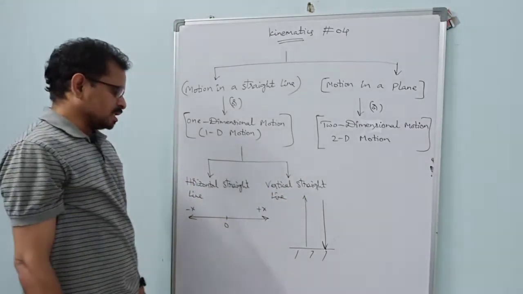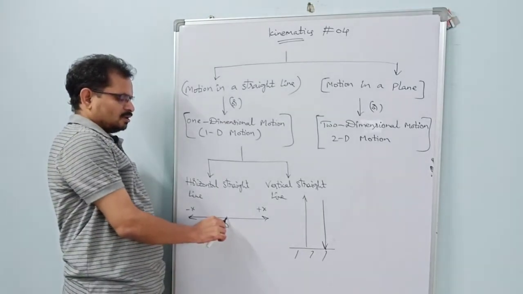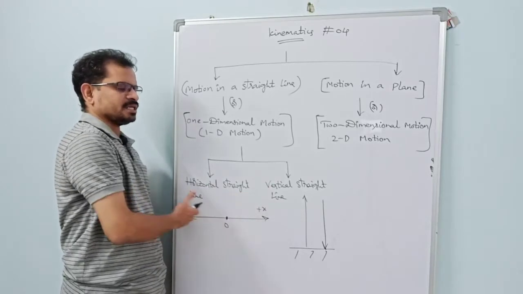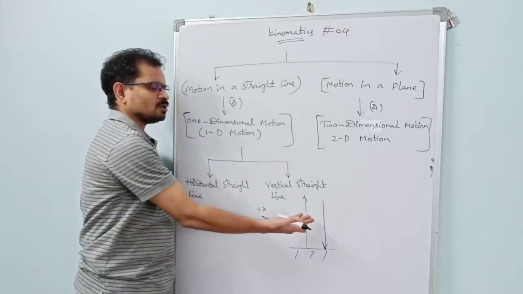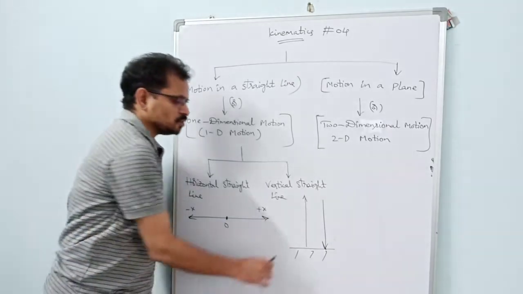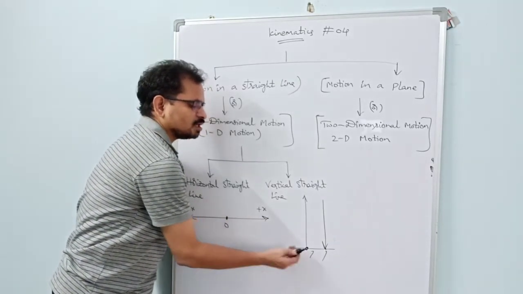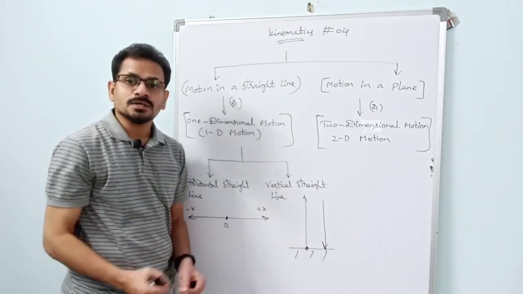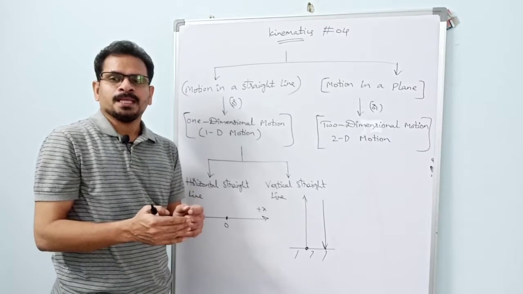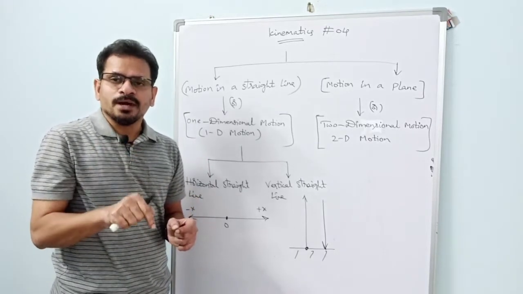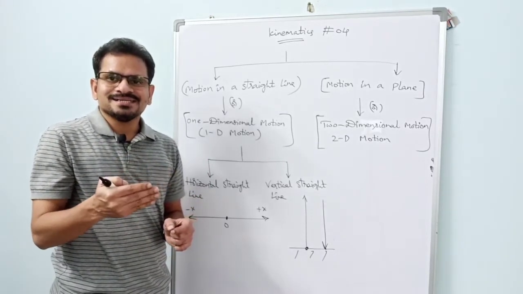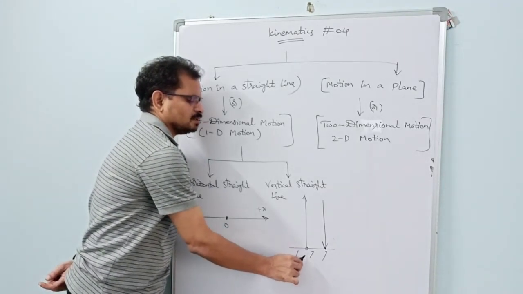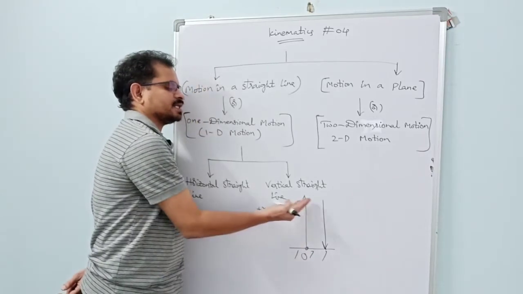One doubt you may get here: sir, in the horizontal case we chose the origin at the midpoint of the line, with the positive x-axis on one side and the negative x-axis on the other. Where is the origin in this case? Here we choose the origin on the surface of the ground from which the body is projected, and distances are measured from there. What is the origin point? It is the reference point from where the distances or displacements are measured. So this point is considered as the origin. Upward direction and negative direction.